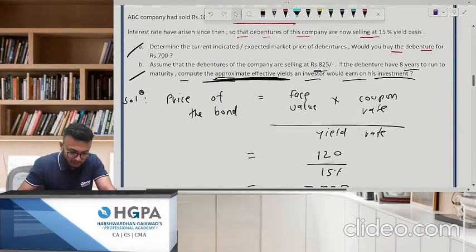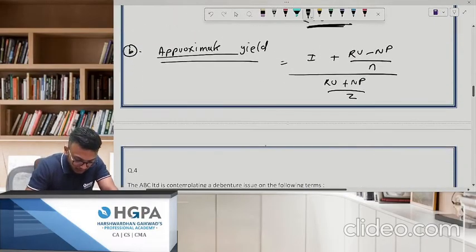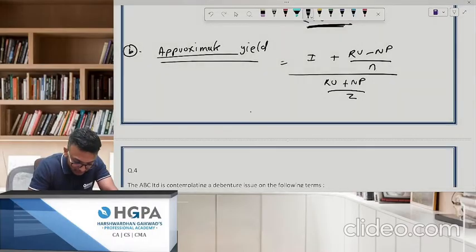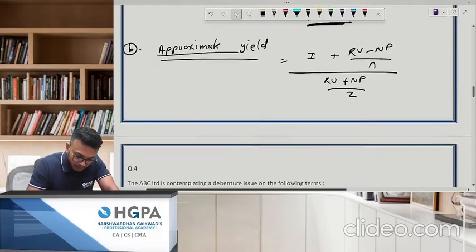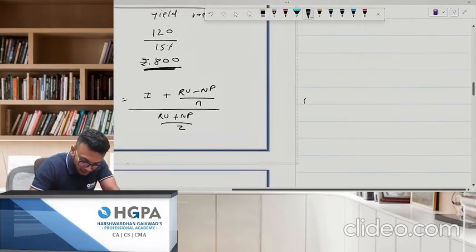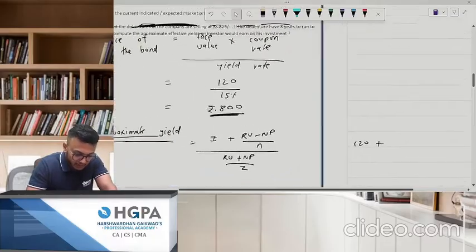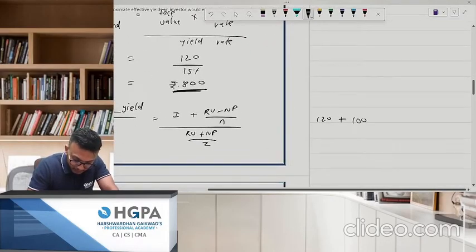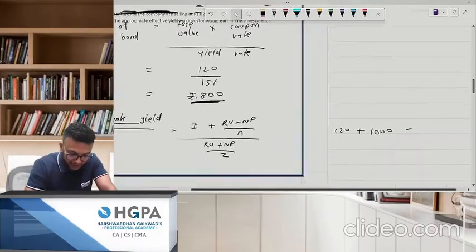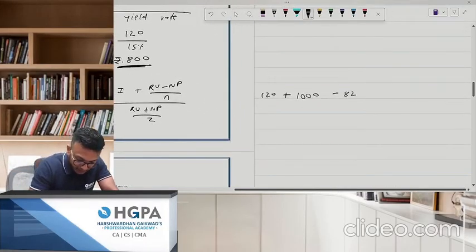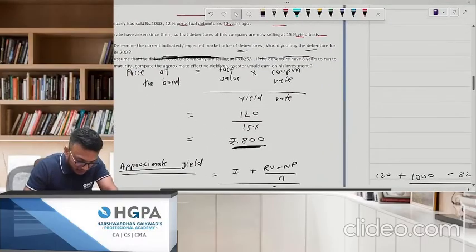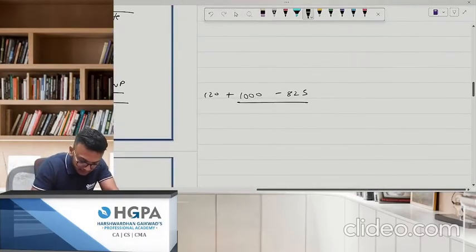Now, can you please tell me how much it is? So this will be 120. How much is your RV? It's 1000, because that's at par, right? NP, how much is selling? NP is net proceeds. Now, how much you're going to get? 825 is given in the question. Maturity is 8 years. 8 whole divided by 1000 plus 825 divided by 2.